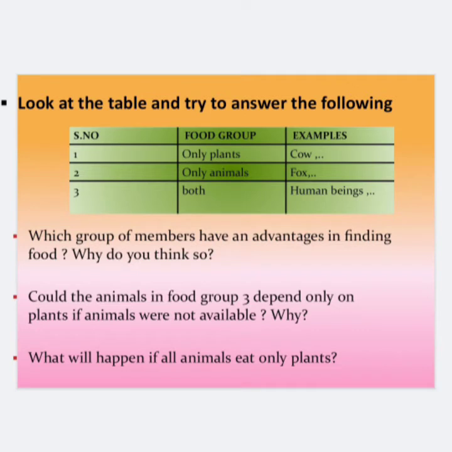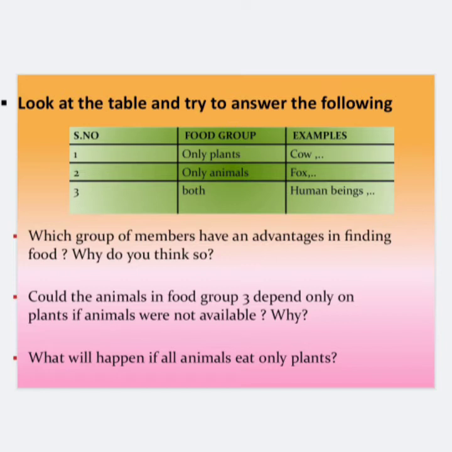Now look at the table and try to answer the following questions. In the table you are given food group and examples. Okay? Food group, in the food group it is given only plants, means you have to write the examples of the animals or the names of the animals that eat only plants. Only animals. In that box you have to write about the animals that eat only animals, other animals. Both. In the last column you have to write about the animals that are eating both plants and animals.